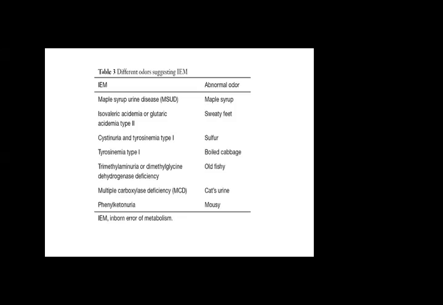So for assessing the patients, you will have to assess yourself first, whether your sense of smell is okay, and you know the smell of these things. So tyrosinemia type 1: boiled cabbage. If you have ever smelled boiled cabbage, tyrosinemia type 1 patients have a boiled cabbage-like smell. So trimethylaminuria or dimethylglycine dehydrogenase deficiency, there is an old fishy smell. If you put fish away for a long time, it gives a peculiar smell. So that sort of smell these patients have.